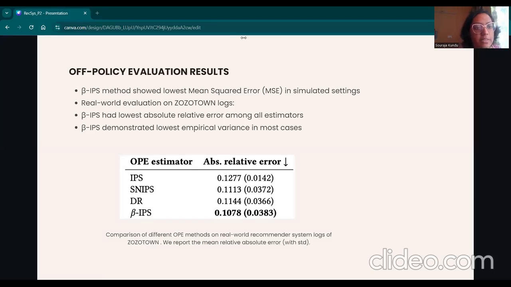Off-policy evaluation results show that the beta IPS method showed the lowest mean squared error, MSE, compared to IPS, doubly robust, or SNIPS in simulated settings. Also on Zozotown logs, which is basically a real-world recommender system log, beta IPS again showed the lowest relative error among all the other estimators and also sometimes the lowest empirical variance.